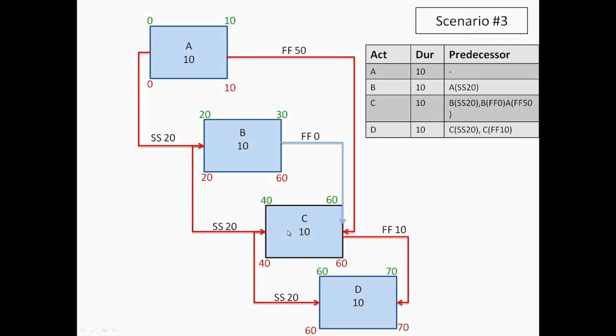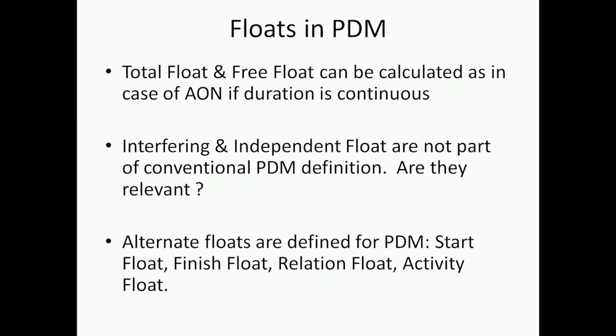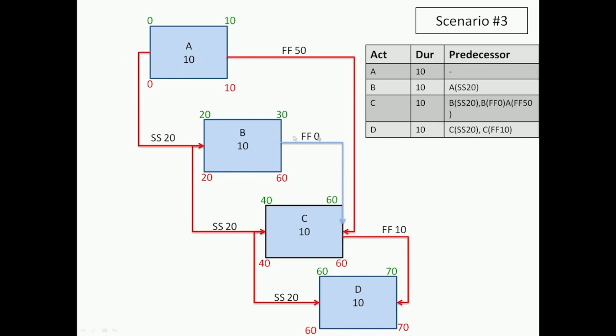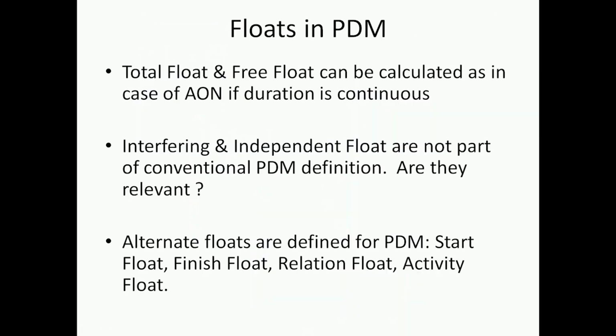So when we now move on to float, obviously this leads us to a discussion on float. Now how do we define float with respect to a precedence diagramming method? While you will see many textbooks which define the standard total float and free float, as in the case of AON, you can see that when you have behavior like this in a network, some of the standard AON floats are not so relevant. In fact, it's an open question how interfering float and independent float are relevant, or what they mean in the context of a PDM.